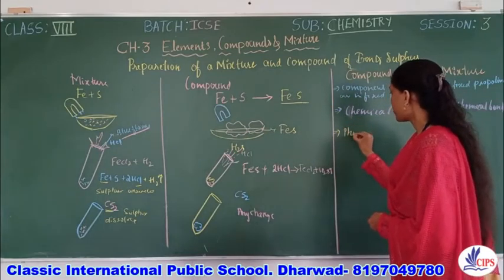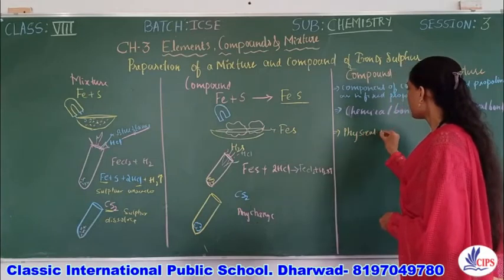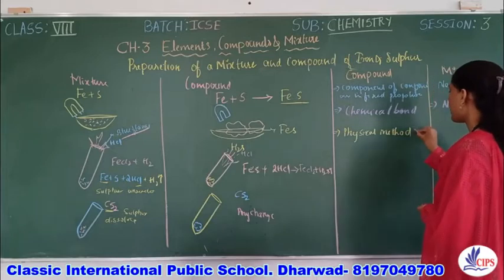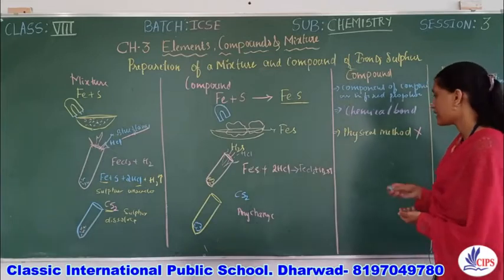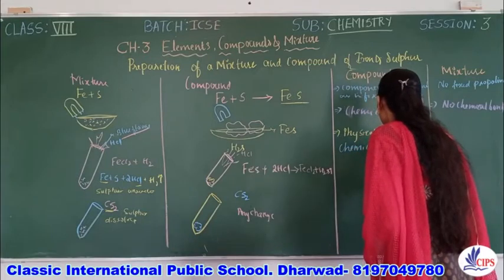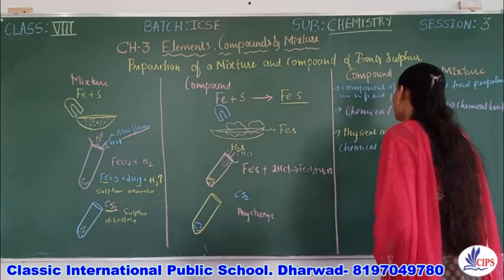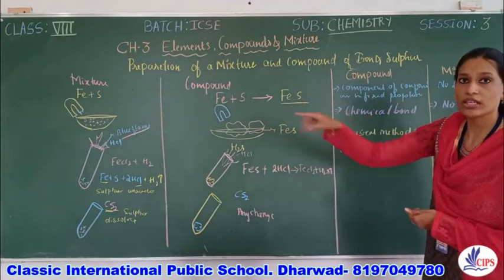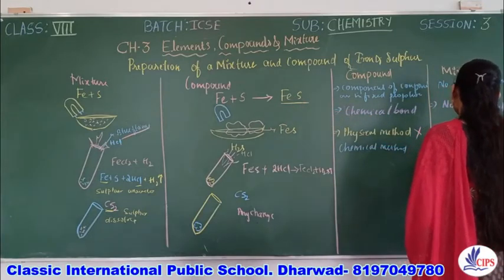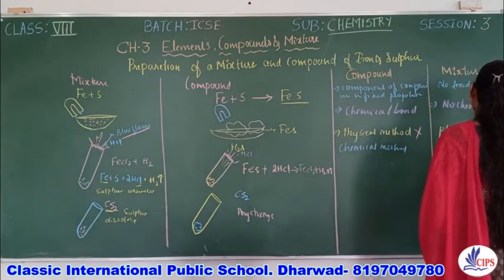Whereas mixture can be separated by physical method.